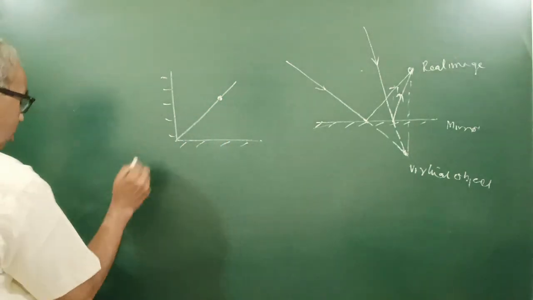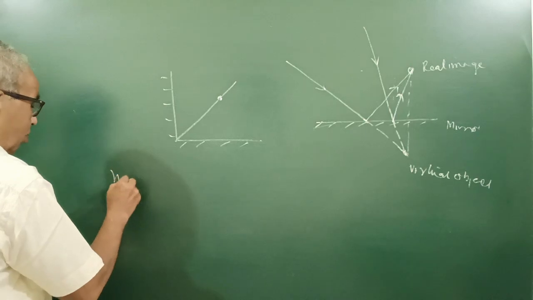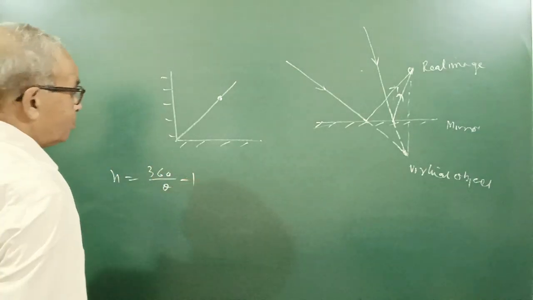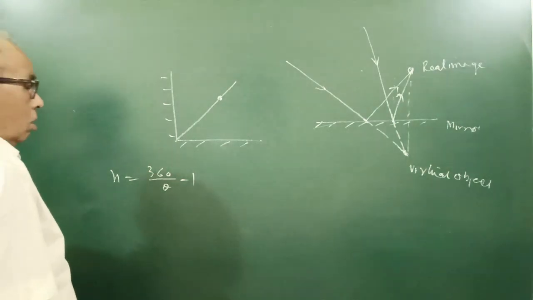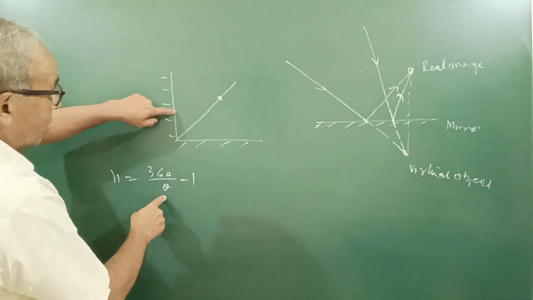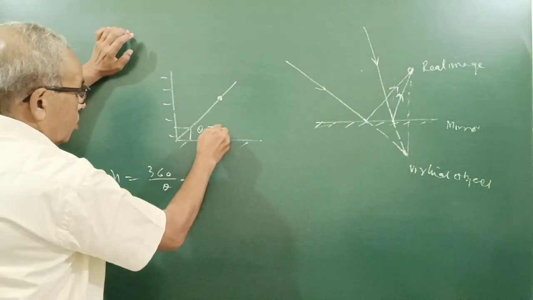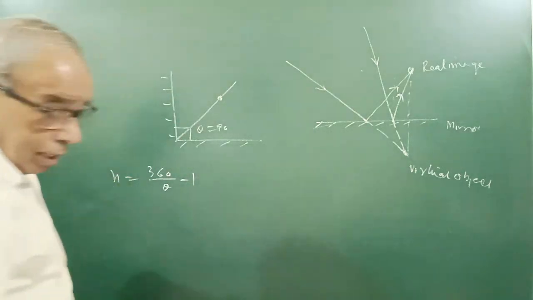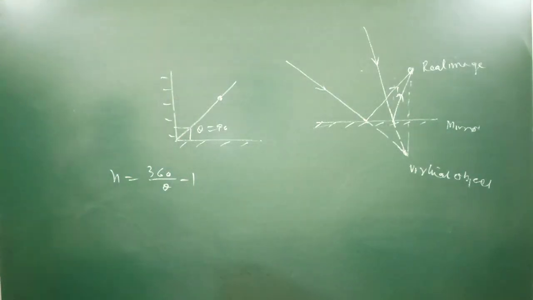The formula derived is that the number of images will be 360 upon theta minus 1. Here theta is 90, so 360 by 90 minus 1. Actually 4 will be formed, but how do we show 3?